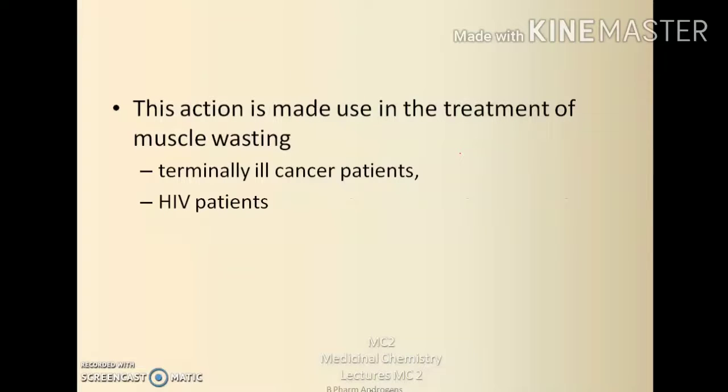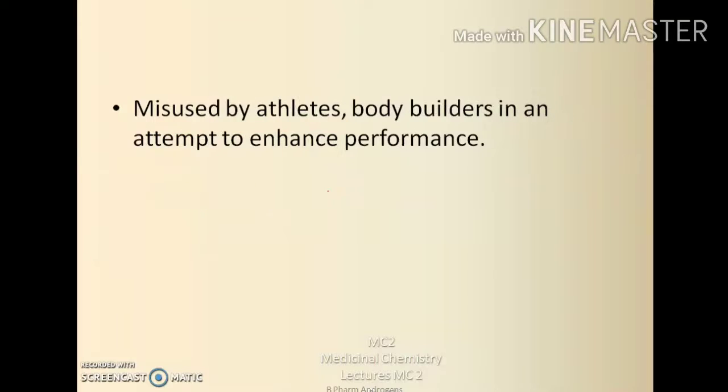Okay, so this anabolic activity alone can be made useful for the treatment of terminally ill cancer patients, HIV patients, etc., where there is excessive muscle wasting. But at the same time, because of the anabolic activity of testosterone and its derivatives, there is a possibility that athletes and bodybuilders can misuse these agents to enhance their performance.